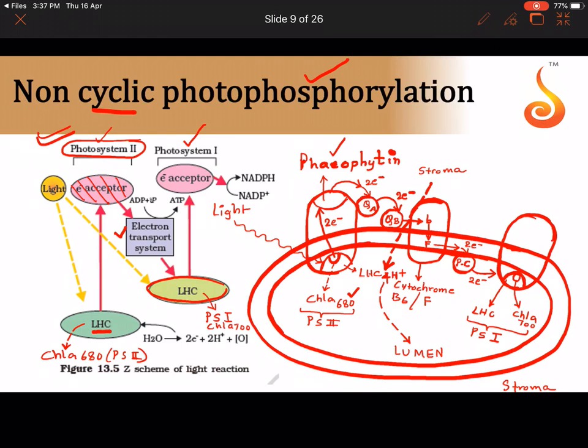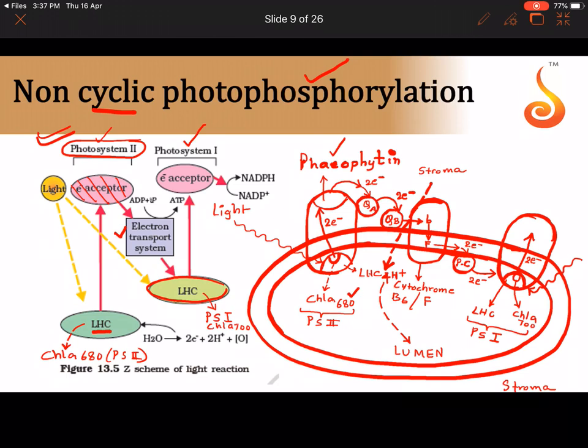Now these 2 electrons will be carried forward here. But for this chlorophyll A700 which received these 2 electrons to give out these 2 electrons, again light has to fall onto the chlorophyll A molecule here also.